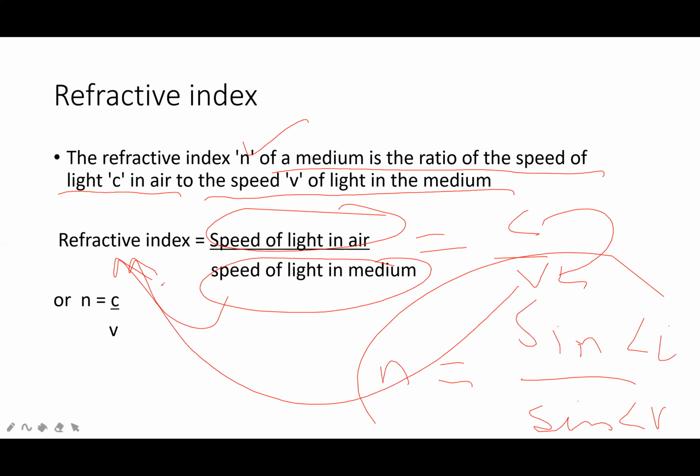So refractive index is the ratio of speed of light in air to the speed of light in that medium of which you want to calculate the refractive index.